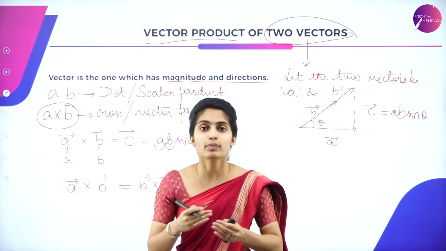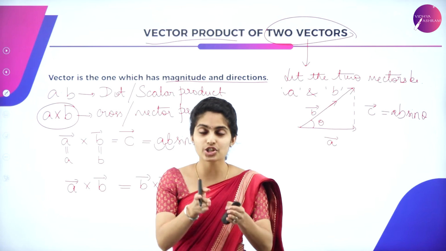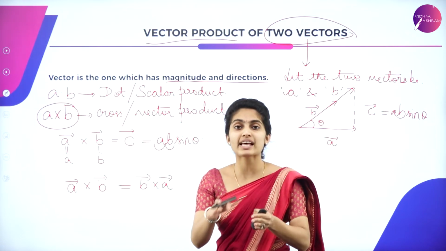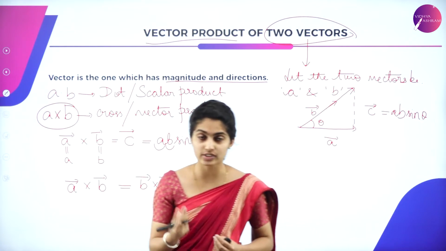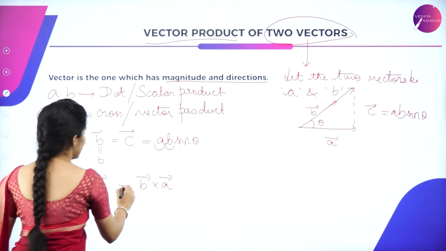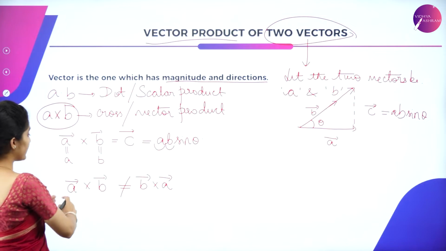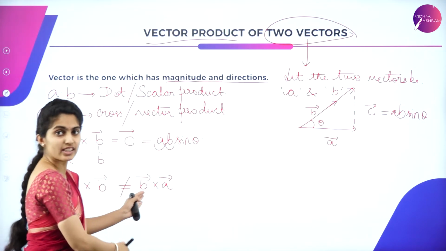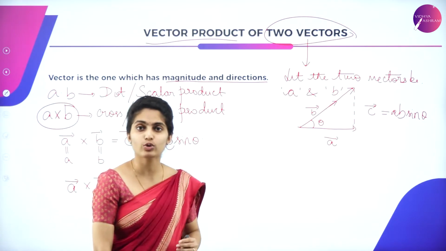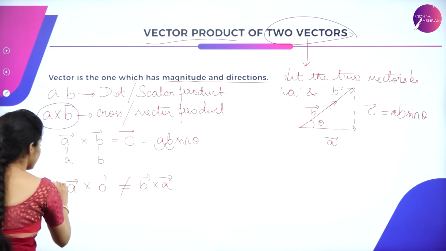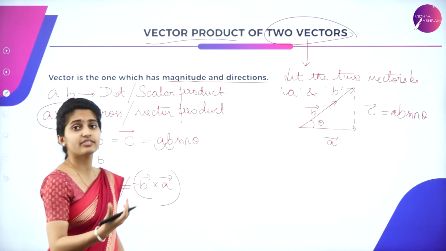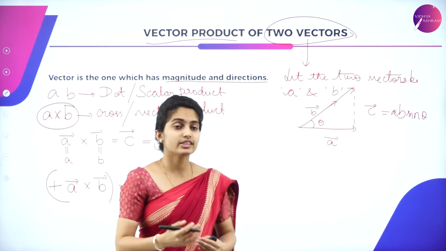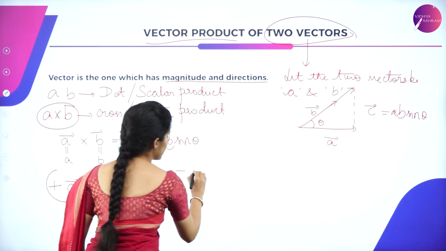So both are opposite to each other, and the positive as well as negative direction is being given here. So the sign changes, because of which vector A into vector B is not equal to vector B into vector A. One will be positive, another will be negative. So this is not commutative.